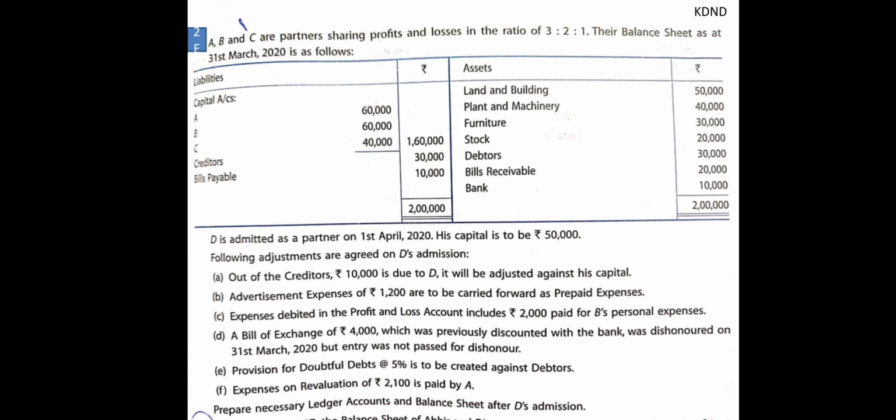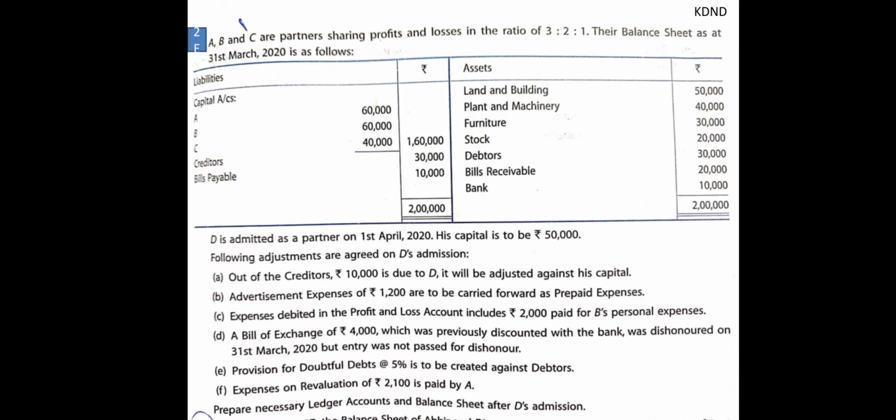So now we are going to transfer all the remaining items of the balance sheet, right? Land and building is to be transferred directly, plant and machinery is to be transferred, furniture is to be transferred, stock is to be transferred, debtors we had already adjusted, bills receivable we had already transferred, and the bank balance we have to transfer to the bank account which I have prepared. It is voluntary; if you don't want to prepare it, it's okay.